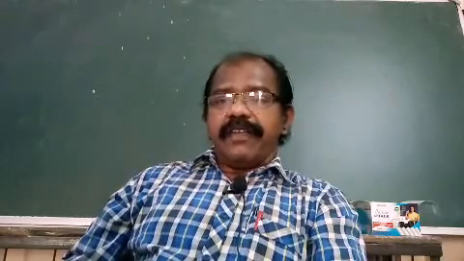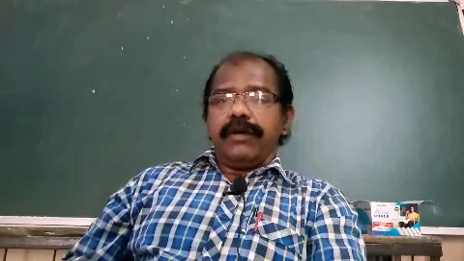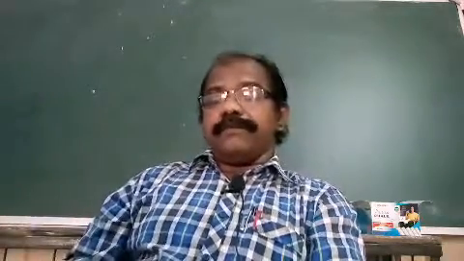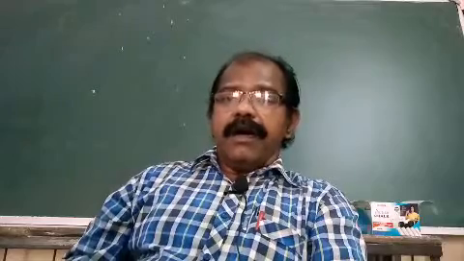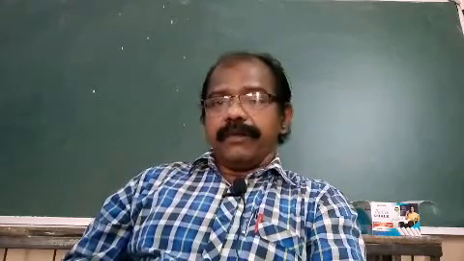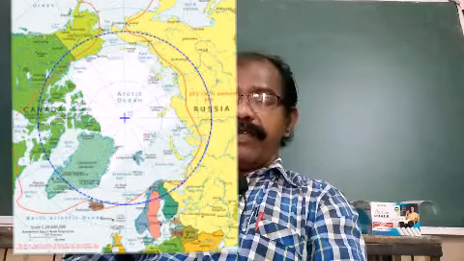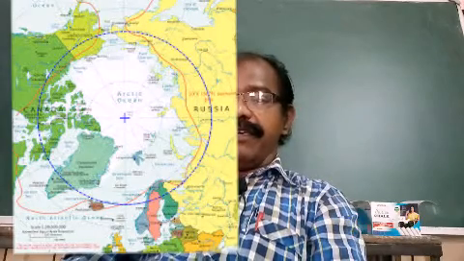At 66.5 degree north, there is a circle, there is a latitude, it is called the Arctic Circle. And like that, below the Tropic of Capricorn at 66.5 degree south, we have the Antarctic Circle.